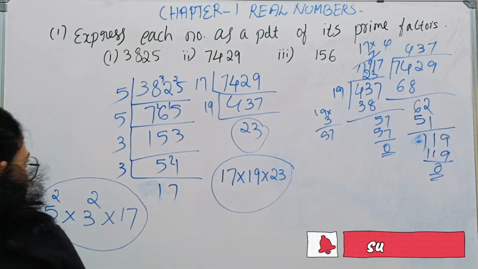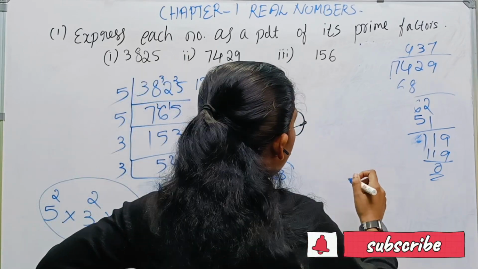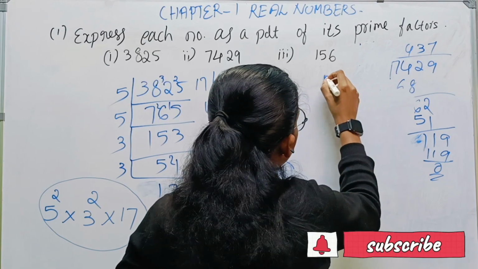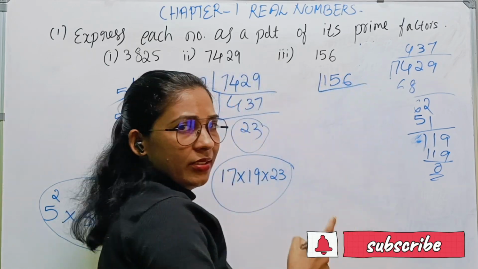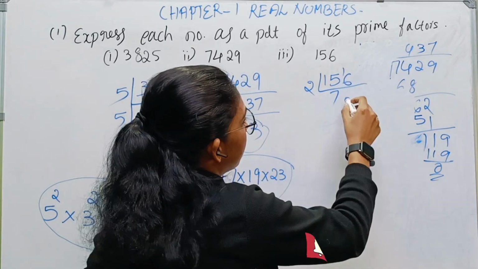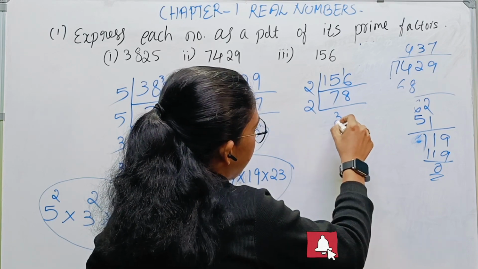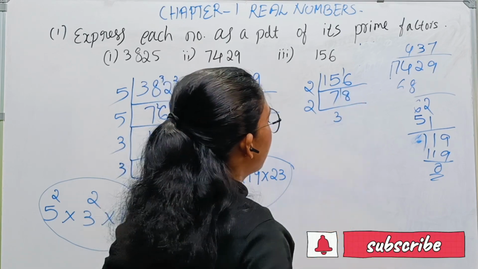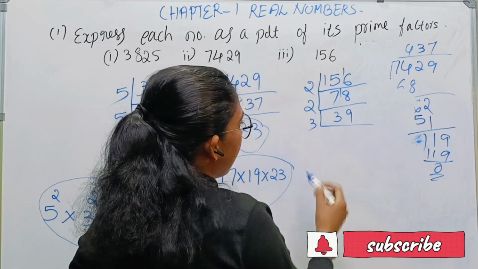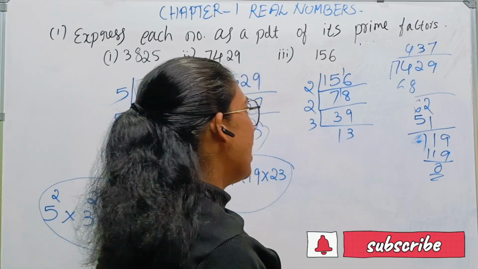Let's move on to the third one, that is 156. We can divide it easily by taking 2. 156 divided by 2 is 78, and again with 2 we get 39. Then 3 times 13 is 39, and 13 is also a prime number.